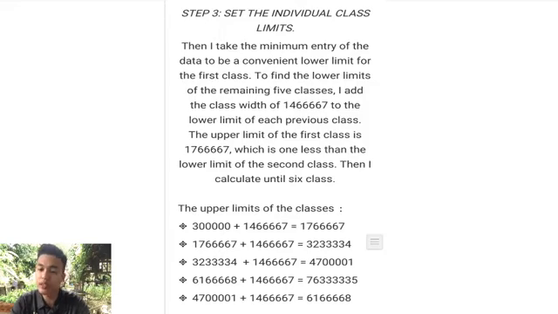Step 3, set the individual class limits. I take the minimum entry of the data to be the convenient lower limit for the first class. To find the lower limits of the remaining 5 classes, I add the class width of 1466667 to the lower limit of each previous class. The upper limit of the first class is 1766667, which is one less than the lower limit of the second class. Then I calculate until the 6th class. That gives the upper limits of the classes.